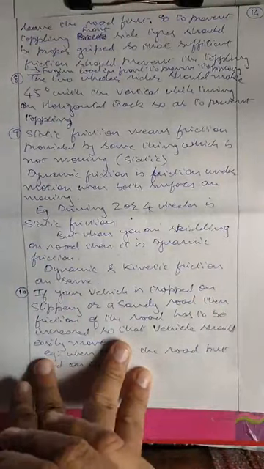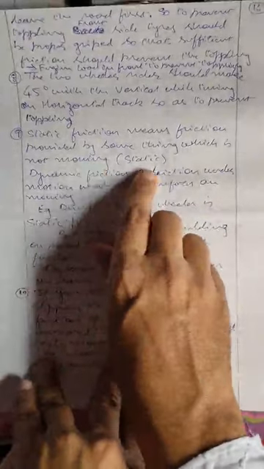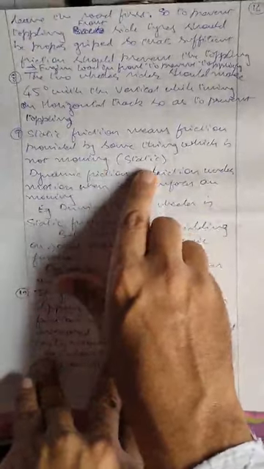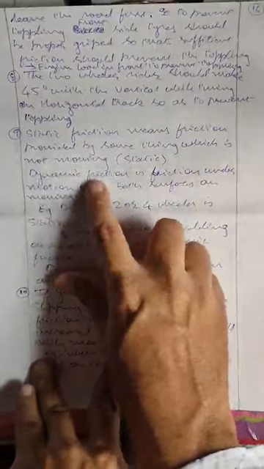Then we have static friction, which means friction provided by something which is not moving. Dynamic friction or kinetic friction, they are one and the same, is the friction under motion when both the surfaces are moving, like this. If this surface is moving like this and this surface is moving like this, when both the surfaces are moving, it is dynamic friction.